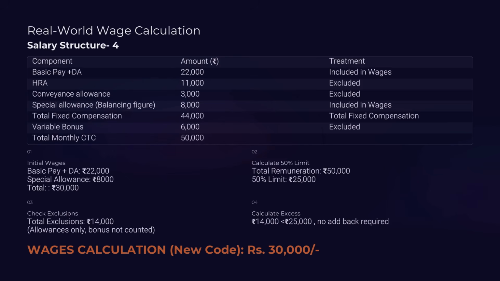In view of the Supreme Court judgment I just talked about, we will consider the special allowance as a part of basic wages, and hence the wages come out to 22,000 plus 8,000, that is 30,000. Since the allowances are 14,000, which is already less than 50% of the total remuneration, no add back is required. So the final wages comes out to 30,000.